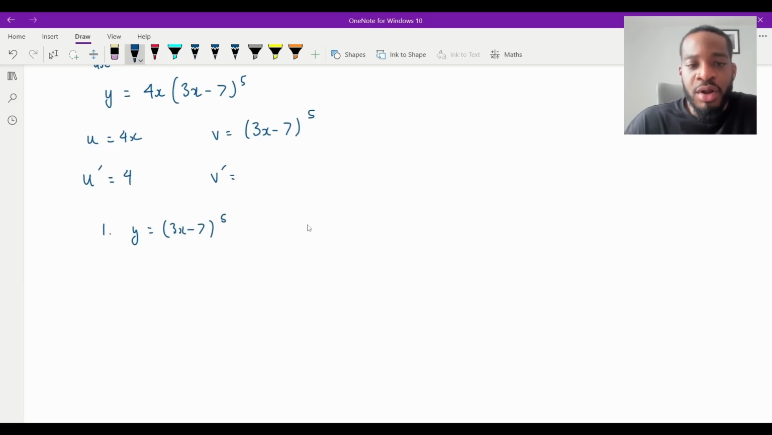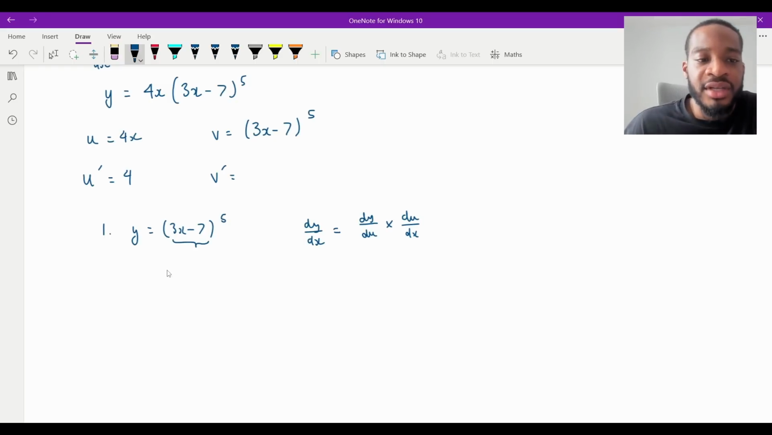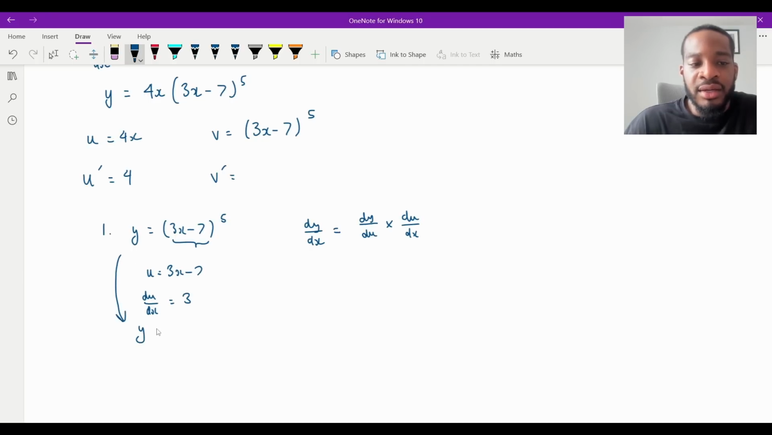Now, remember your chain rule formula. dy/dx is equal to dy over a connecting variable, which is what you make a chain with, du, times that same du over dx, right? So in this case, what you need to do is identify what your u is, and it's always going to be the thing inside, the thing that makes it a composite function. So I'm going to set u equal to 3x minus 7. That means that if I differentiate that, du/dx would equal 3. Now, since u is equal to 3x minus 7, I can write y in terms of u, which would be y is equal to u to the power of 5.